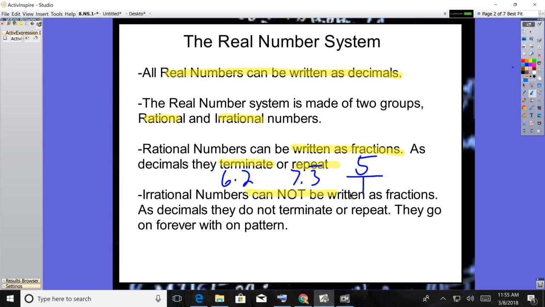Irrational numbers cannot be written as fractions. As decimals, they do not terminate or repeat. They go on forever with no pattern. It's a typo there I need to fix, with no pattern.